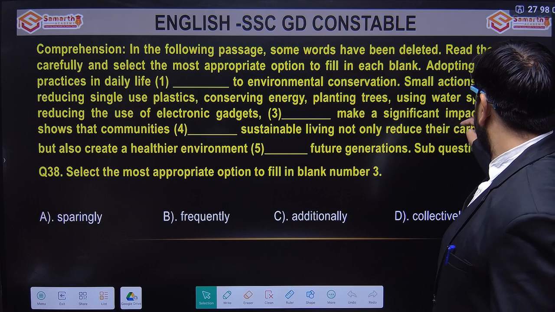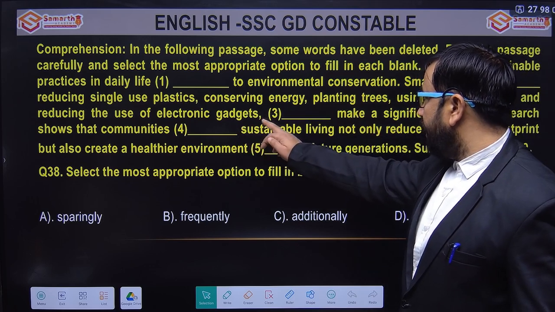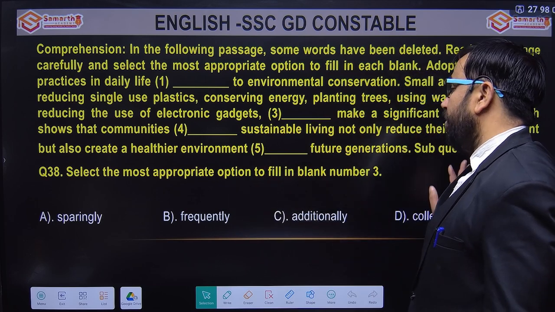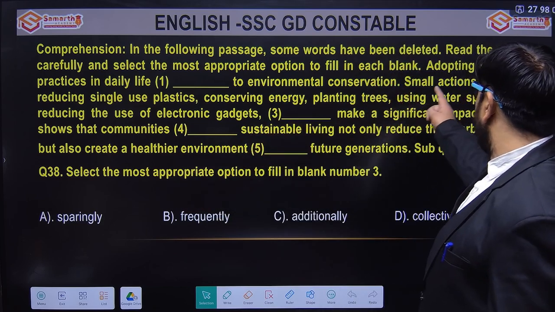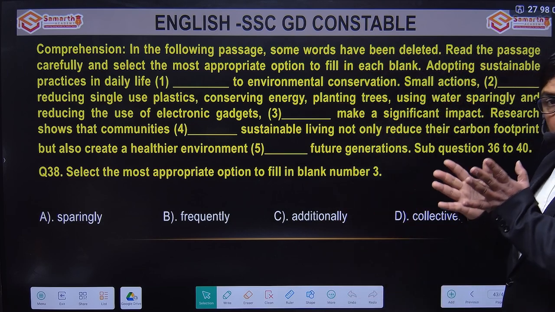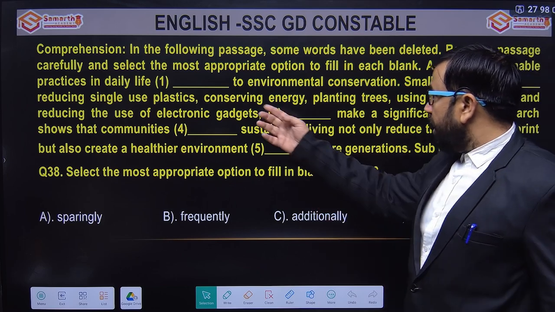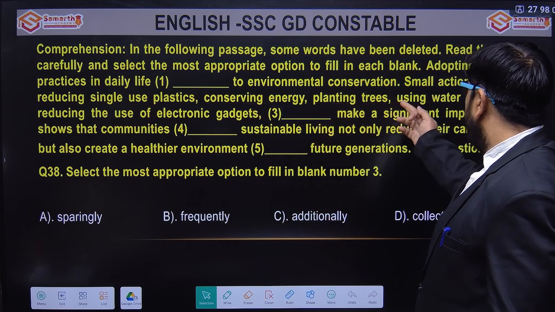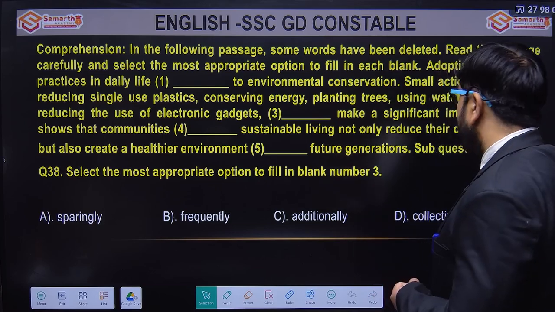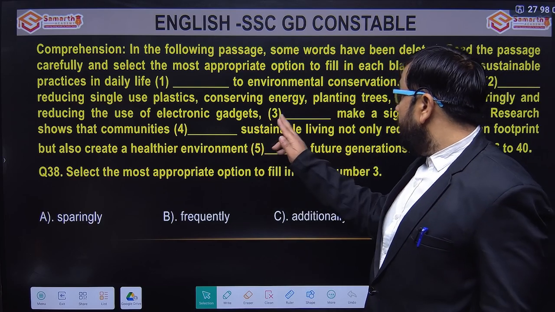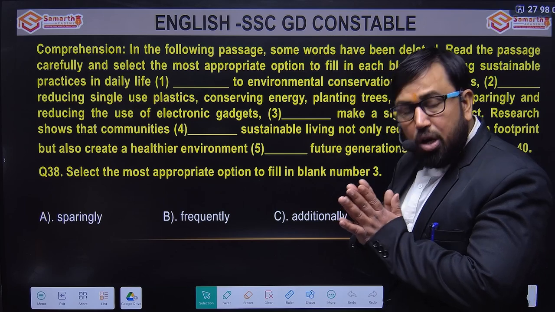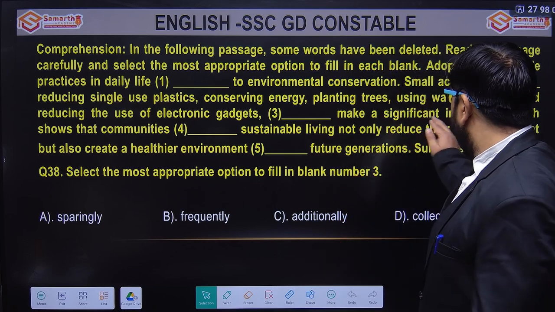Okay: sparingly and reducing the use of electronic gadgets, comma, dash, make a significant impact. Sparingly, frequently, additionally, collectively. Sparingly is already given, so we will not use it again. Frequently, additionally, collectively: all the efforts will be combined, such as conserving energy, planting trees, using water sparingly, where sparingly means moderately, using with economy, right, and reducing the use of electronic gadgets, collectively make a significant impact. Only when all things come together can you see a significant impact.